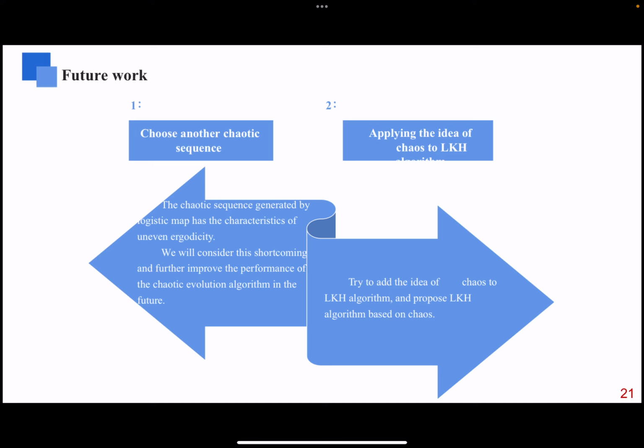Therefore, we will carry out future work through the following two points. First, choose another chaotic sequence. The chaotic sequence generated by the logistic map has the characteristic of uneven ergodicity. We will consider this shortcoming and further improve the performance of the chaotic evolution algorithm in the future. Second, apply the idea of chaos to the LKH algorithm. We will try to add the idea of chaos to the LKH algorithm and propose an LKH algorithm based on chaos.